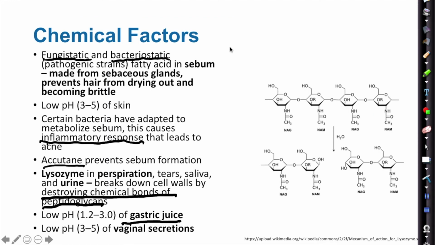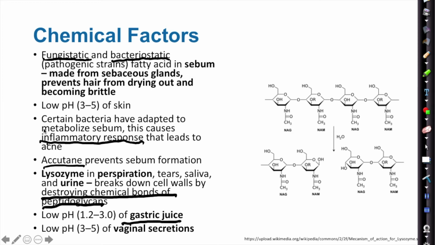So chemical factors are fungistatic or bacteriostatic things, which don't kill them, but they cause them to stop growing and be in a static state. So there's a fatty acid in sebum, which is made from sebaceous glands, which also prevents hair from drying out. That fatty acid has antimicrobial characteristics. The skin itself has a low pH, which is not optimal for pathogens.